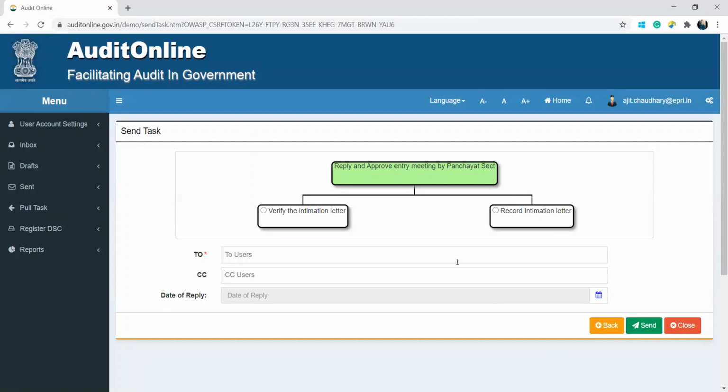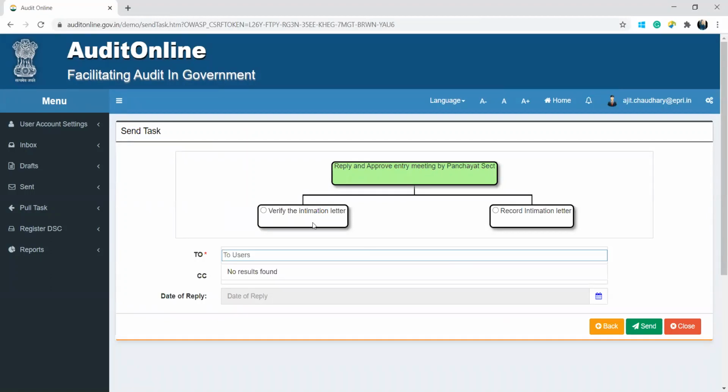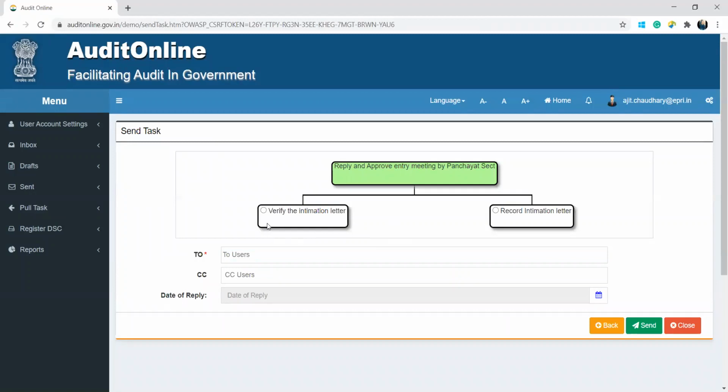So for that, we will select the option whether we are verifying the intimation letter or we are again recording the intimation letter. So we have already verified the intimation letter. So we will click on this link.